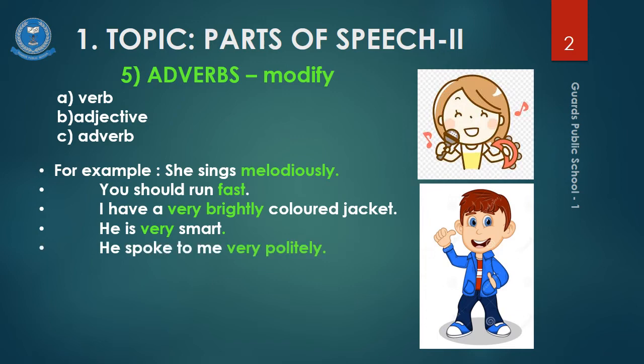Here you see two adverbs highlighted. Politely is modifying the verb spoke, therefore it is an adverb, whereas the word very is qualifying the word politely, which is an adverb. As you know, the only part of speech that can qualify an adverb is an adverb itself.